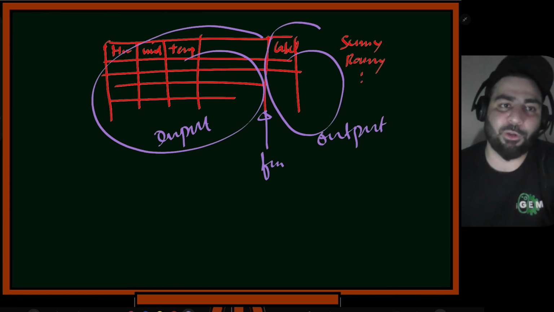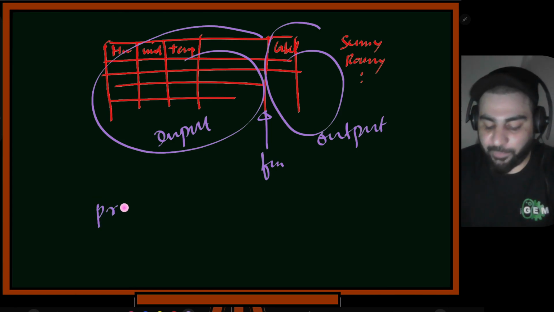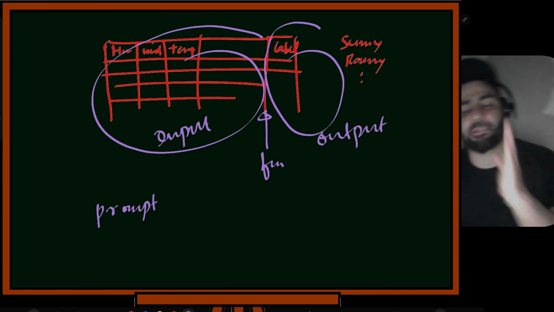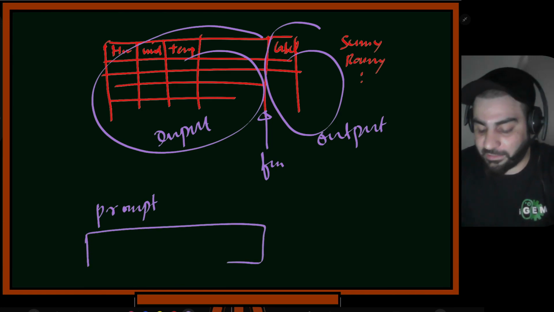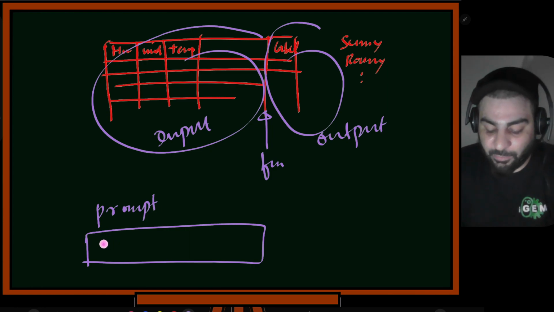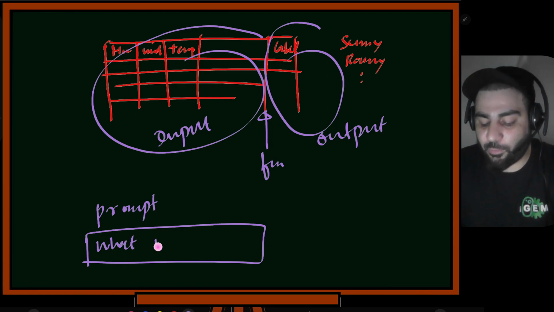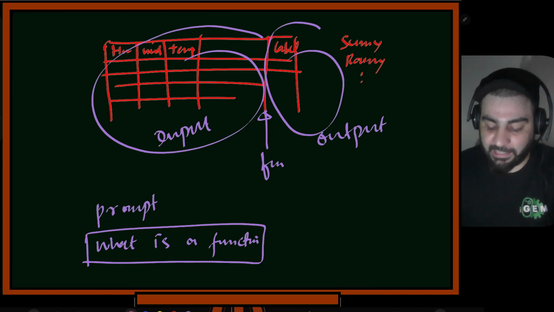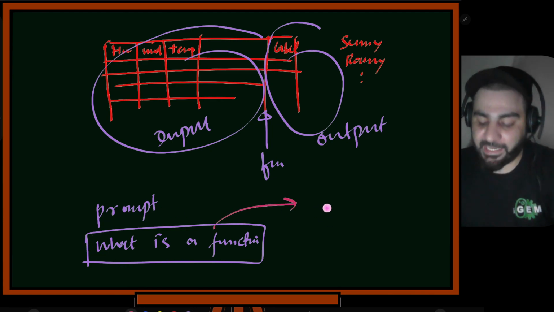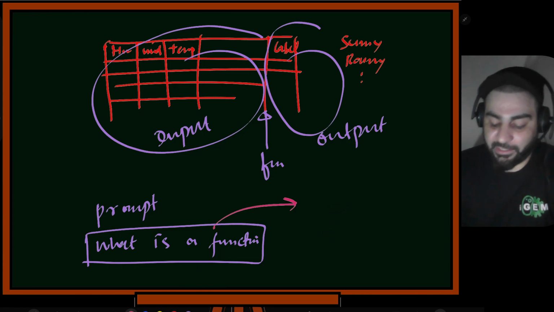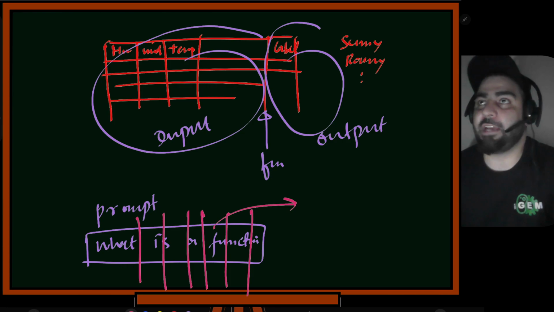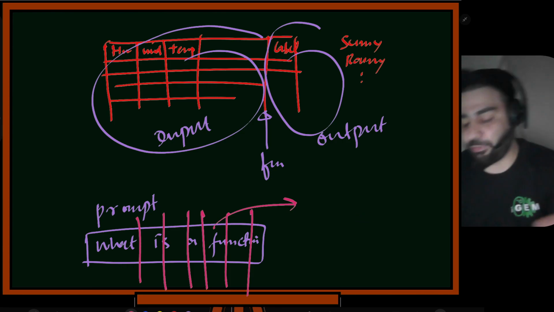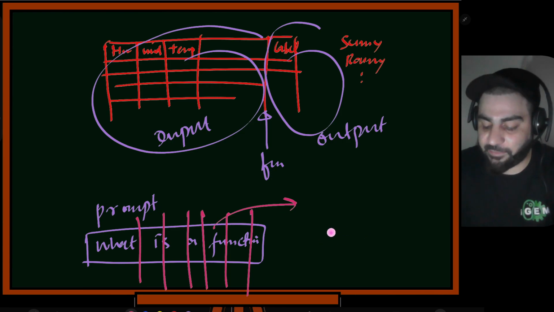And now in ChatGPT, or in Midjourney, what do you have? You are giving a prompt. A prompt is nothing but text. That text is broken down, which is called tokenization, so you'll have tokens. Let's suppose you ask it a question, what is a function? What ChatGPT does is it will tokenize this first and take it as an input. Then there is something called attention. It will break it down into tokens, and after applying attention and positional encoding and stuff like that, it will try to predict the next word. And predicting the next word is basically finding a function.